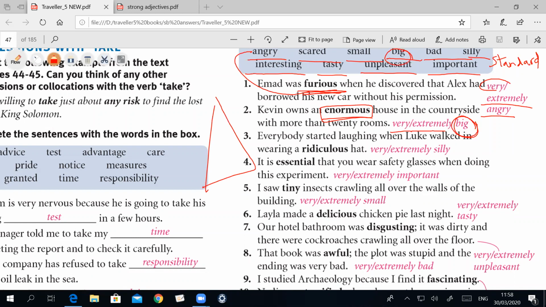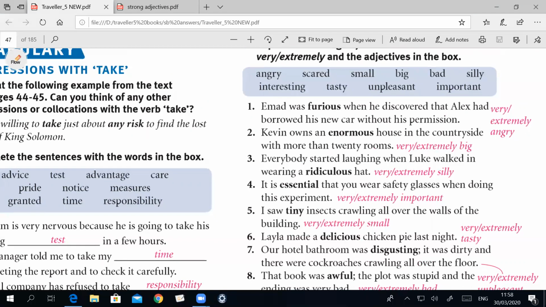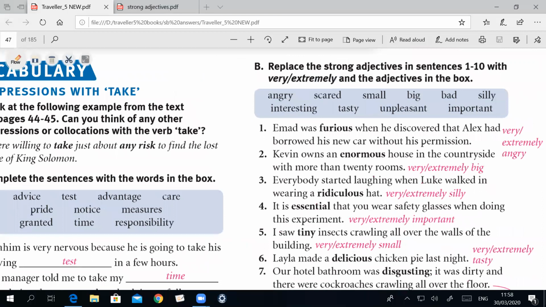So you have to put in your mind that with this group, we use very or extremely before these standard adjectives. But before furious, enormous, ridiculous, essential, tiny, delicious, and so on, we can use the adverb absolutely.